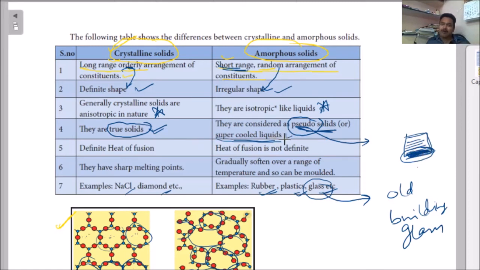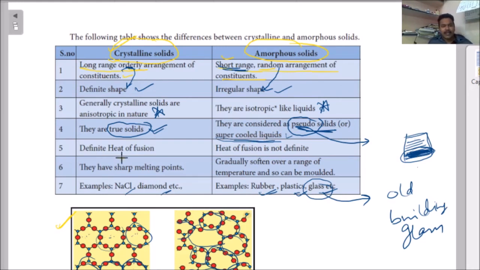Some liquid property we can observe here. It slowly comes down and forms some thickness at the bottom of the glass in old windows. So that is why they are called supercooled liquids.